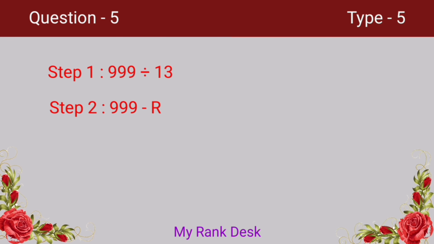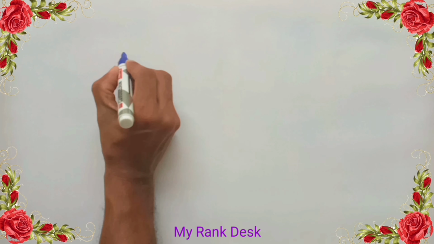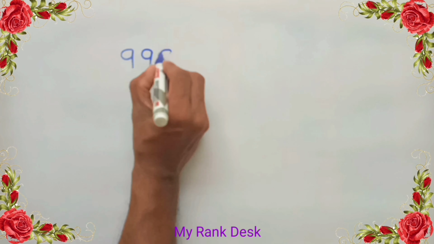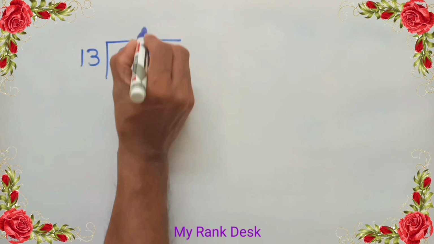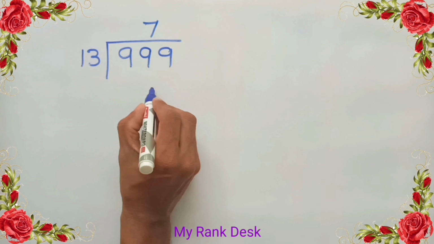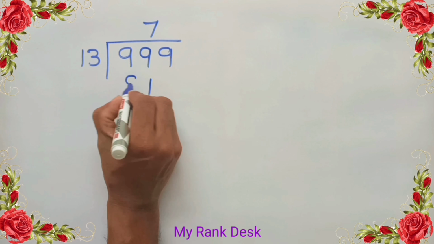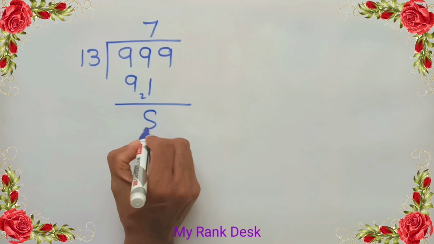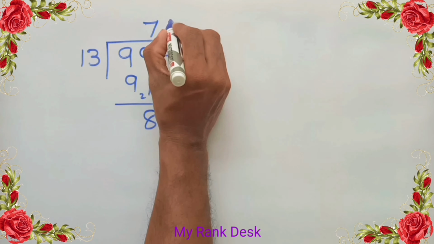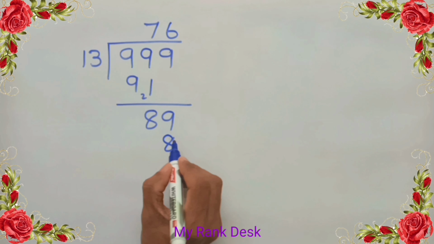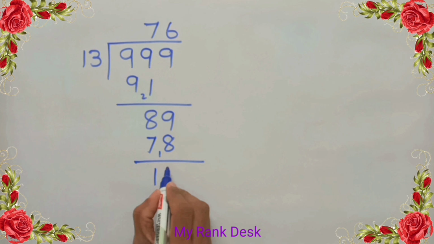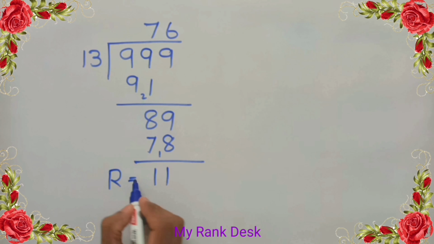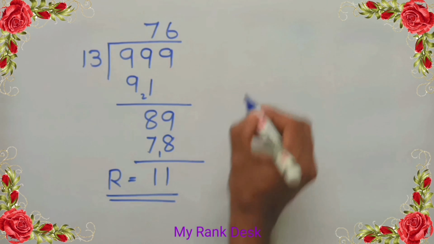Let's find the answer. Divide 999 by 13. 7 threes are 21, write 1, remainder 2. 1 plus 2 is 9. 99 minus 91 is 8. Drop down 9. 6 into 3 is 18. Write 8 and remainder 1. 6 plus 1 is 7. 89 minus 78 equal to 11.